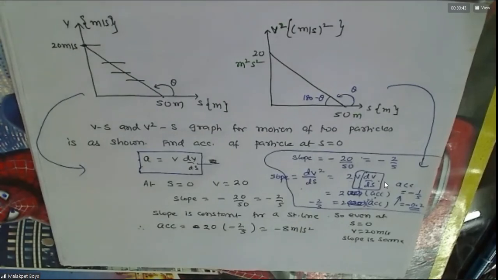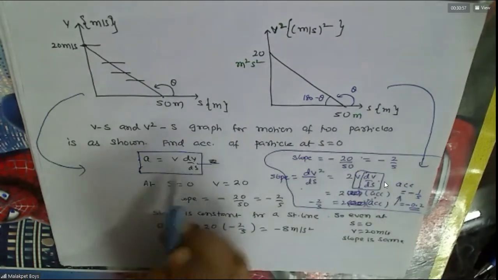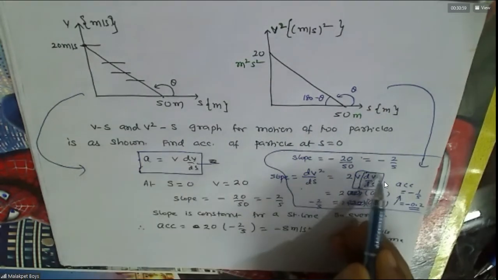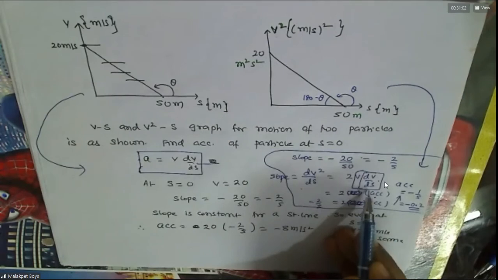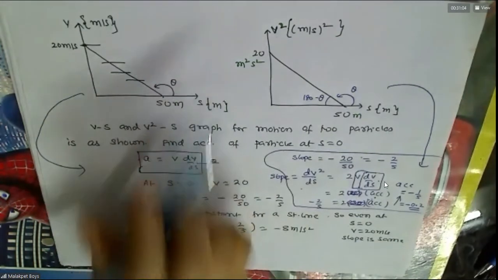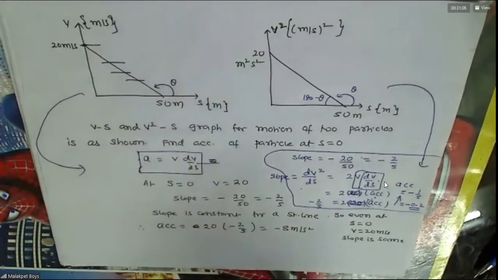Understood or not? Yes, sir. Sir, for the v squared versus displacement graph, the acceleration is 2 into acceleration. No, acceleration is always v dv by ds. That only, that won't change. Now, what is the slope of this I have taken? Slope is dy by dx, no?